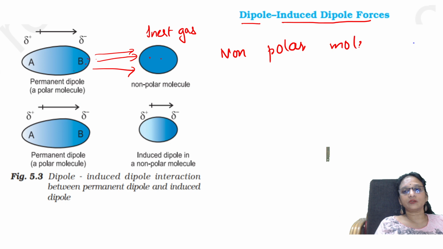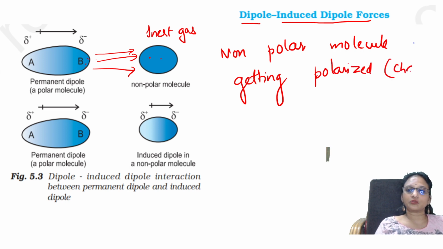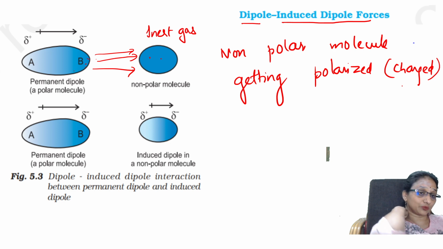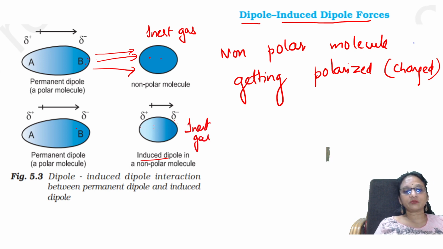That means in dipole-induced dipole forces, the non-polar molecule is getting polarized. It is going to get polarized or charged. Rather, the non-polar molecule which doesn't have any charge will get polarized. Got it, students? Because of this polarization, temporarily there is an induced dipole, two poles which are created in the inert gas. Which one made this? Because of this. When both of them come together, just like rubbing, charges are created. Like that, there is a sort of induced dipole created.